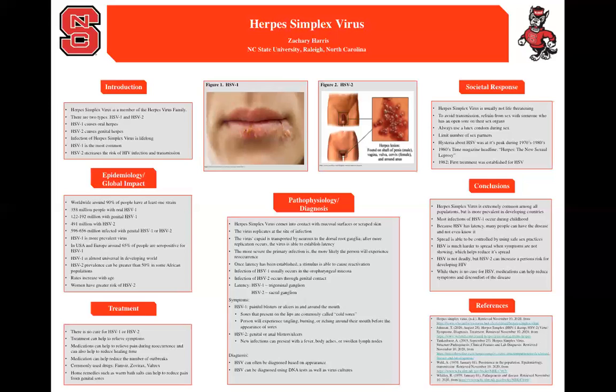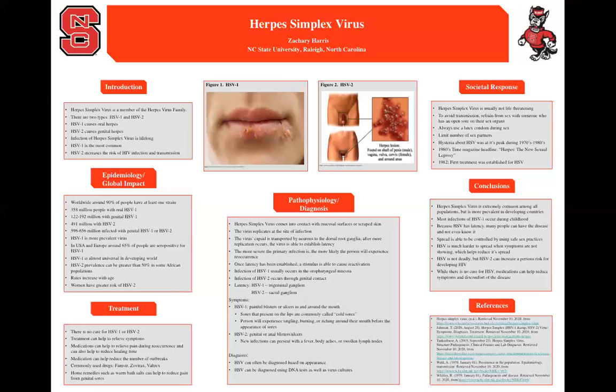As far as pathophysiology goes, herpes simplex virus infects someone when it comes into contact with mucosal surfaces or scraped or abraded skin. The virus then replicates at the site of its infection. While the virus is replicating at the site of infection, either an intact virion or a capsid is transported by a neuron to the dorsal root ganglia. After another round of replication occurs, latency is established. Infection of HSV1 usually occurs in the oropharyngeal mucosa, and latency occurs in the trigeminal ganglion. Infection of HSV2 usually occurs through genital contact and establishes latency in the sacral ganglion.